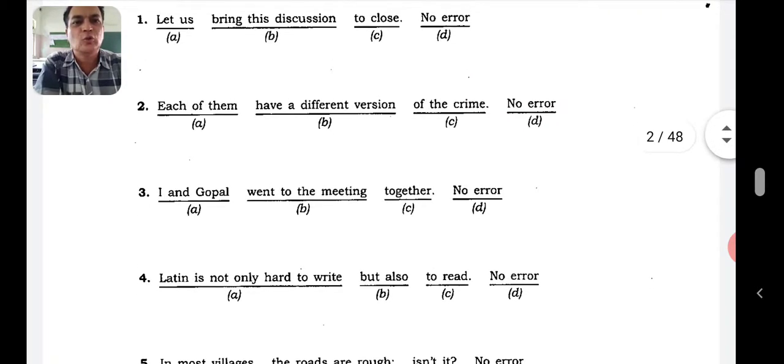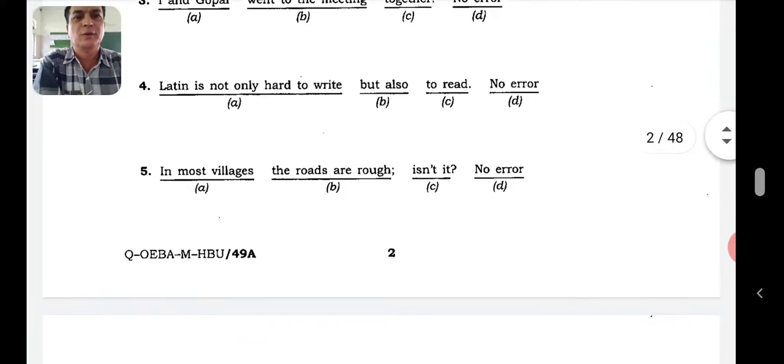Latin is not only hard to write but also to read. Now, what is the answer there? Latin is not only hard to write, but also to read. I think there is no error. There is no error in this particular sentence. Let's go to the fifth one now.